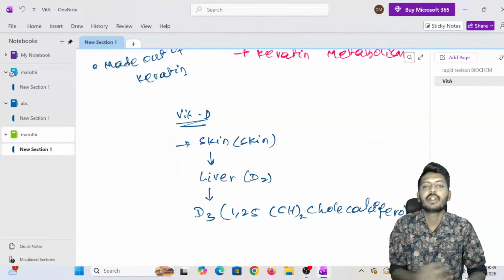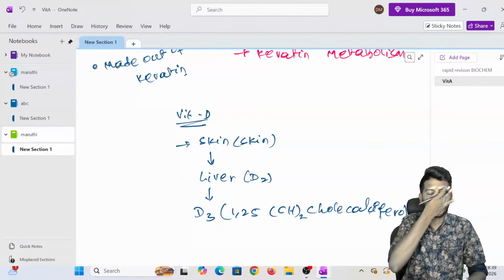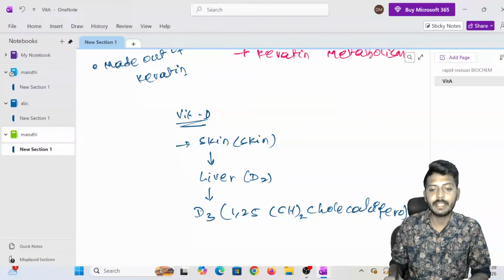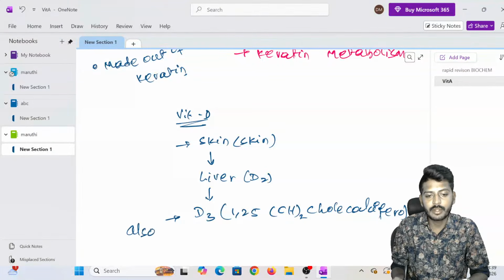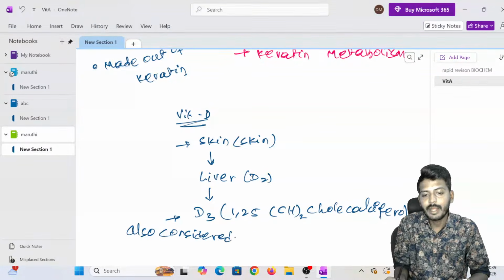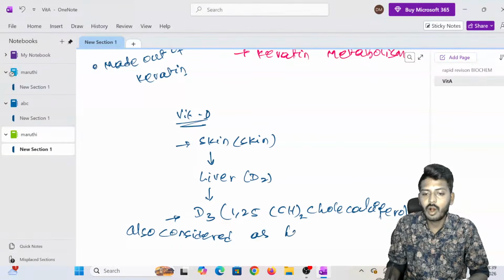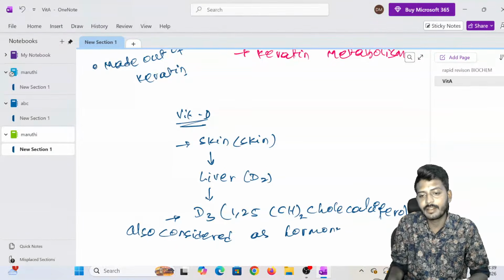This is the most important vitamin, the active form of vitamin D3. Vitamin D3 can also be considered a hormone, my dear students.